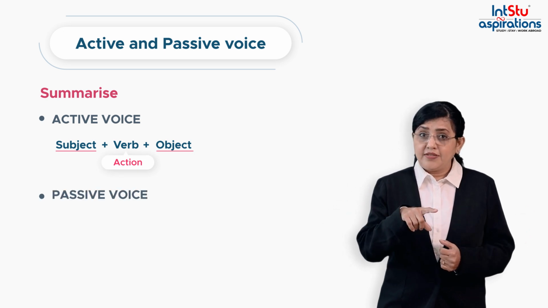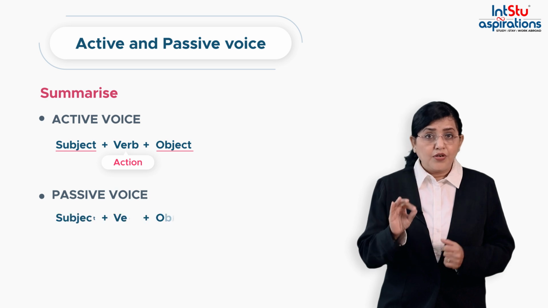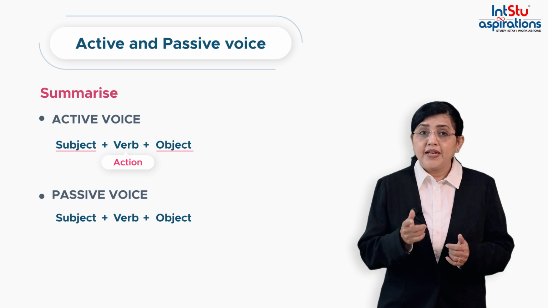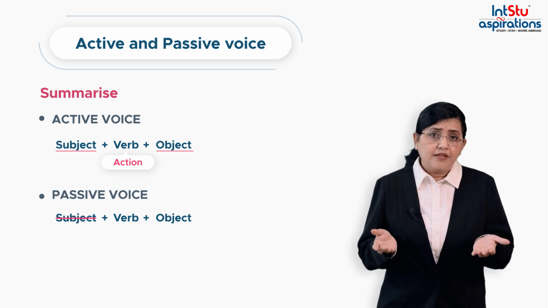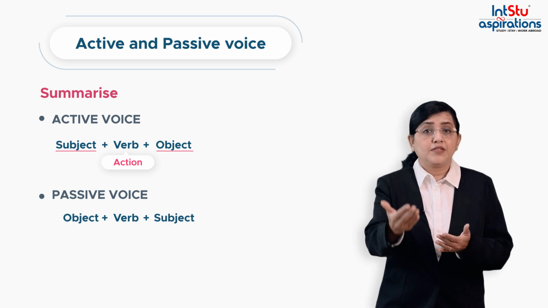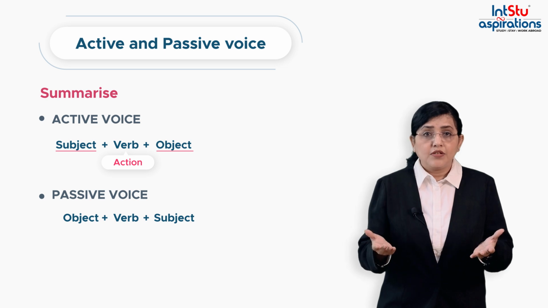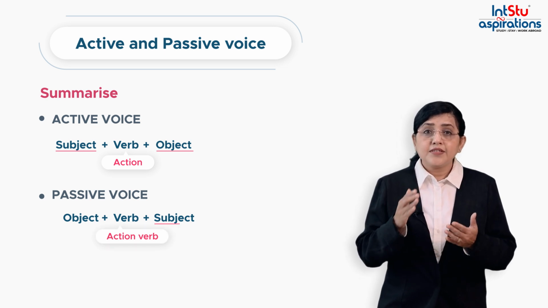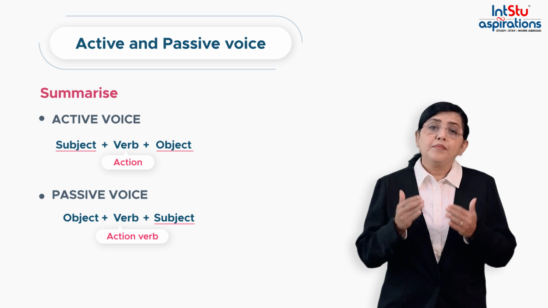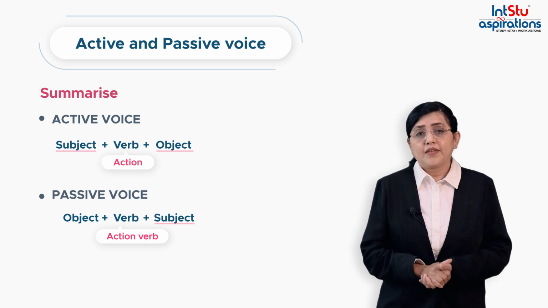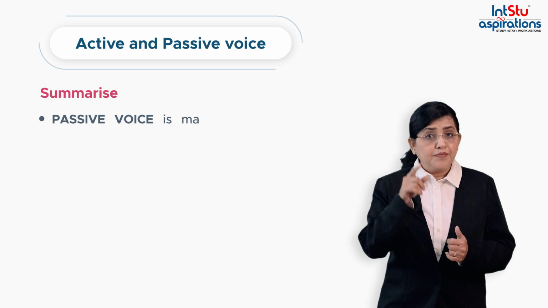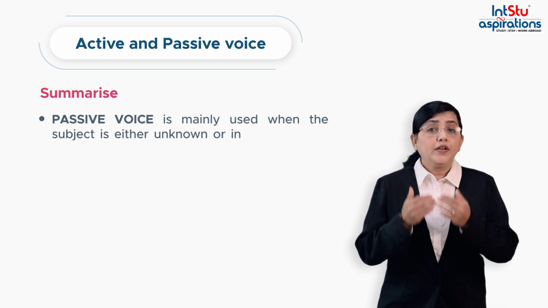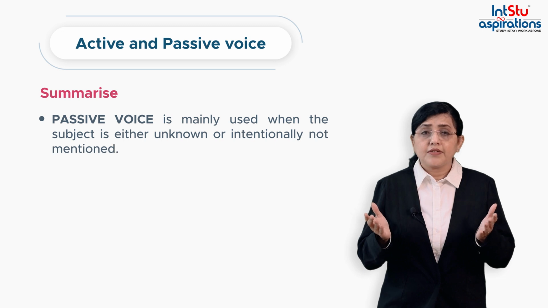In passive voice, sentences are formed using the indirect approach, wherein the subject becomes unnecessary, the object takes the place of the subject, so it comes first, followed by the action verb, and then the subject, which may or may not be included. Passive voice is mainly used when the subject is either unknown or intentionally not mentioned.